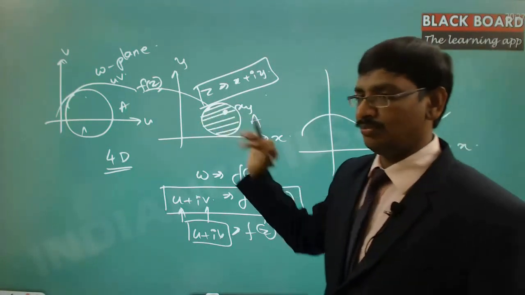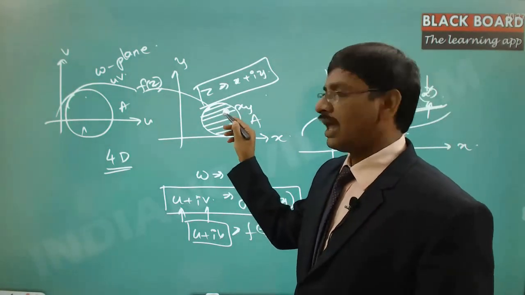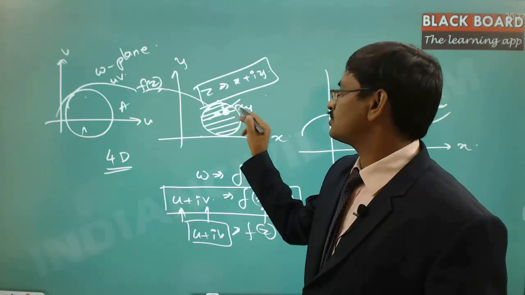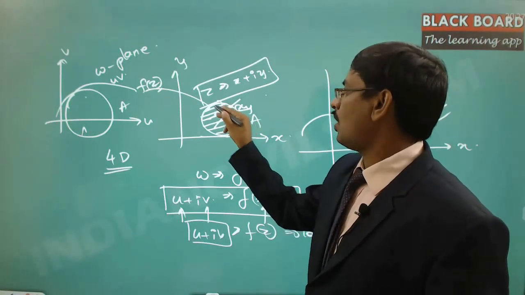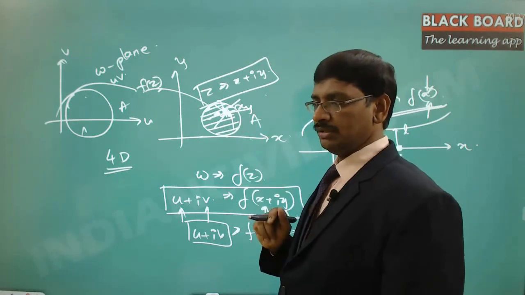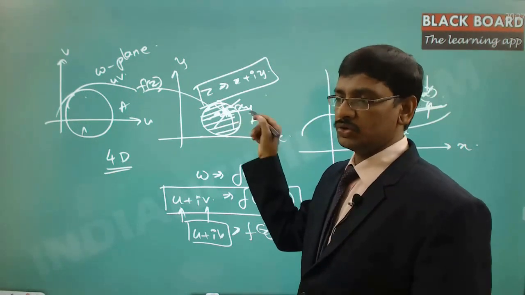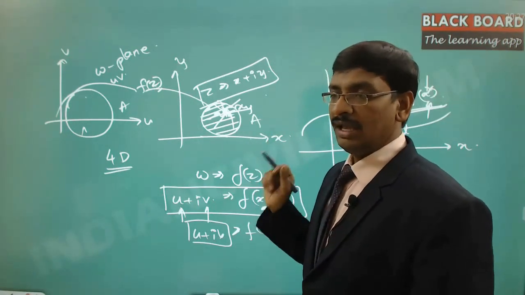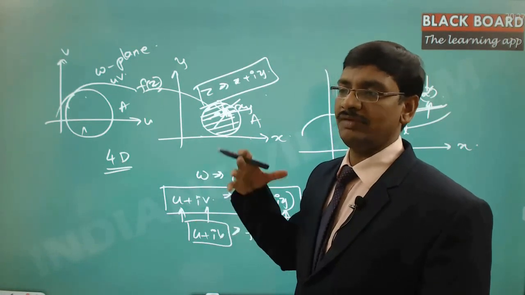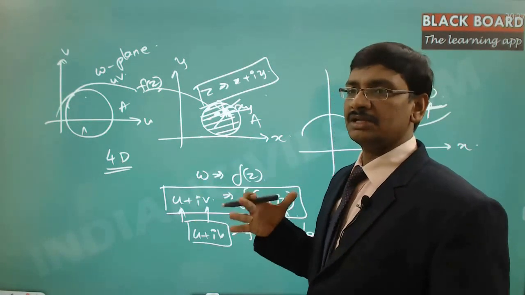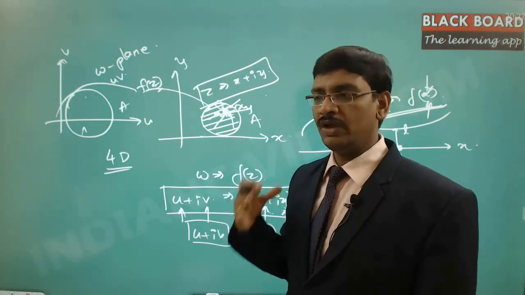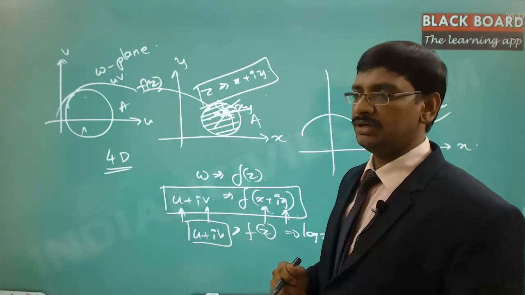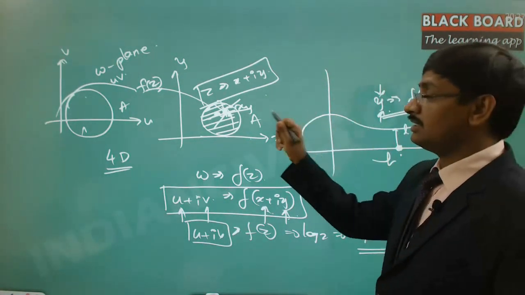But here it's not that simple. Why? Because this point can be approached not only from left and right, but from any direction. In all the infinite directions, if I try to approach it, the derivative should exist, meaning the limit should exist at that particular point in all the directions, whatever the way I approach it. Hence, the complexity goes to a very high level. That's exactly the reason why we need some kind of tool to verify the existence of the derivative. That tool is the Cauchy-Riemann equations. Got it? So it is simple there, but here it is not simple.